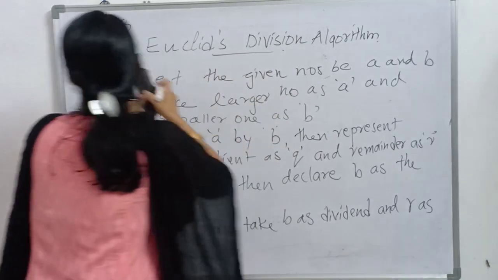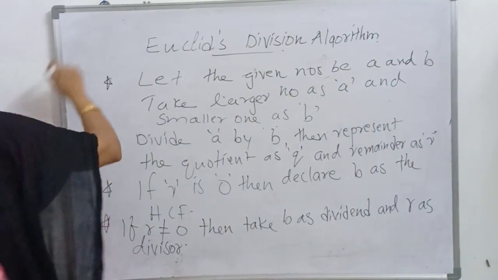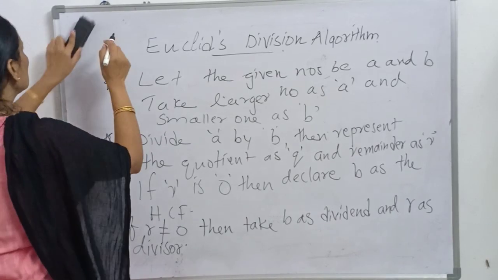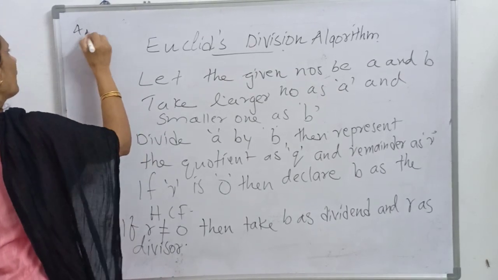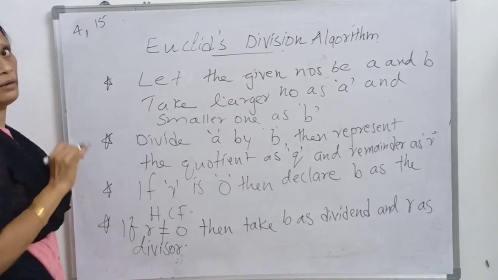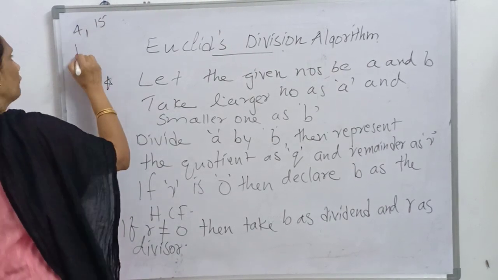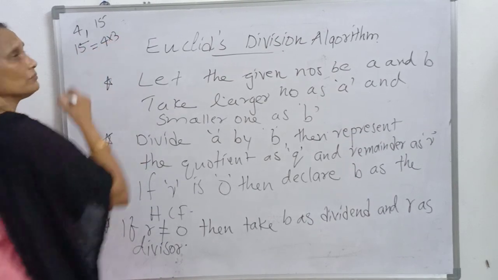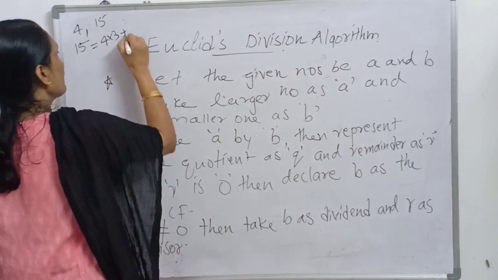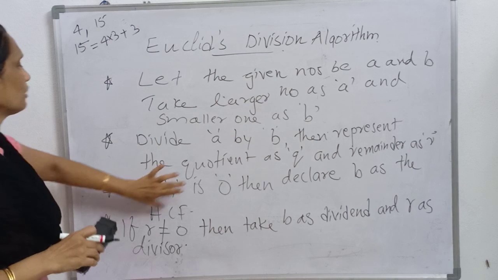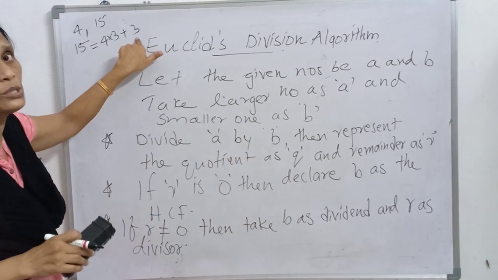For example, see here, we have taken 4 and 15. Right? 15 is the bigger number. Okay, 15 divided by 4. We get 4 3s are 12, plus 3 equal to 15. In the first step, R is not equal to 0.